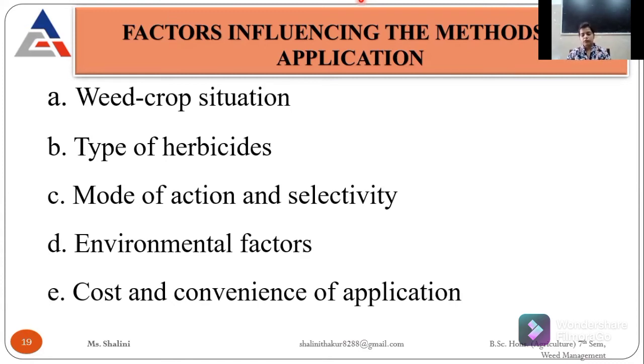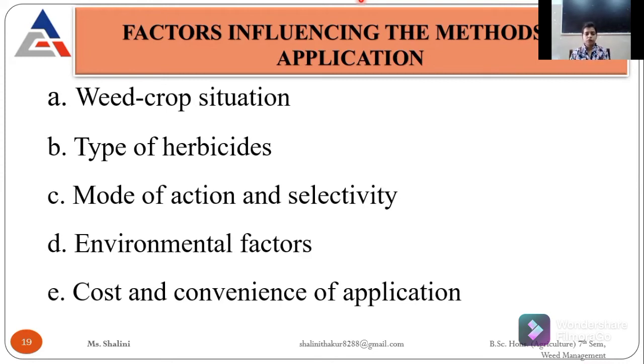Then mode of action and selectivity. What kind of weed is it, and what is the mode of action? It should be killed by applying a contact herbicide, or by a systemic or translocated herbicide. It depends upon which kind of plant it is and the mode of action of that particular herbicide.